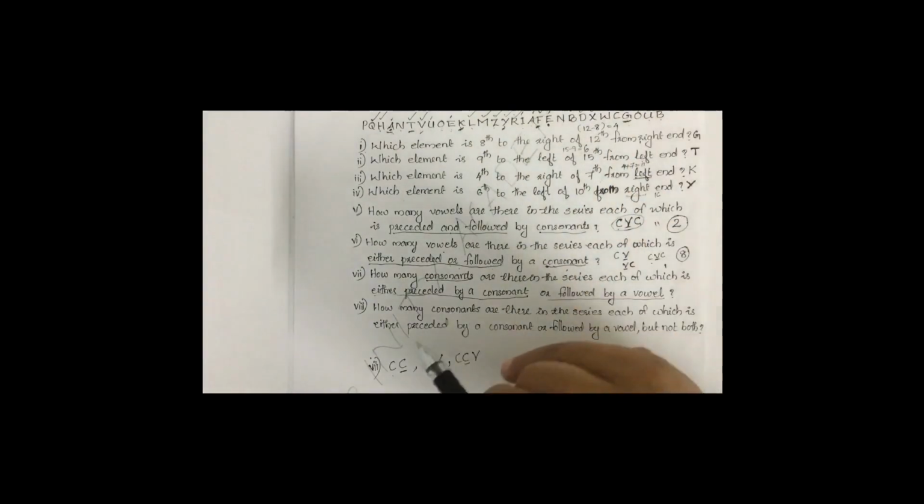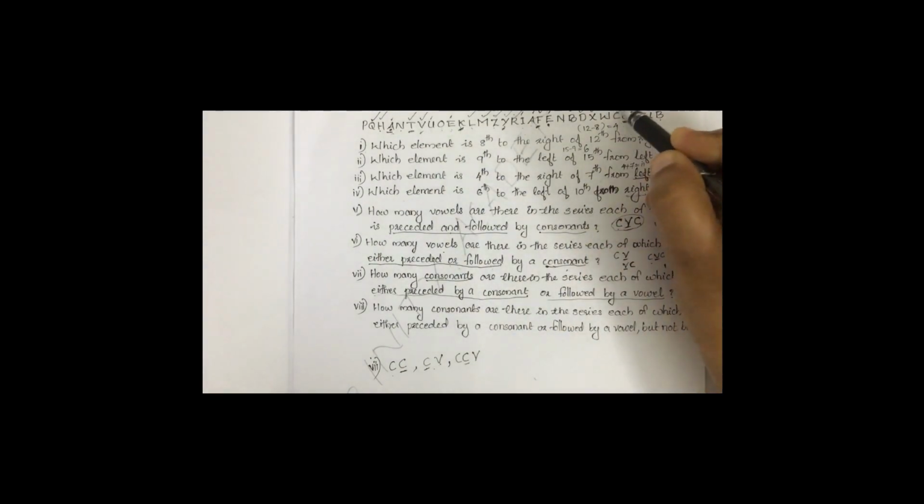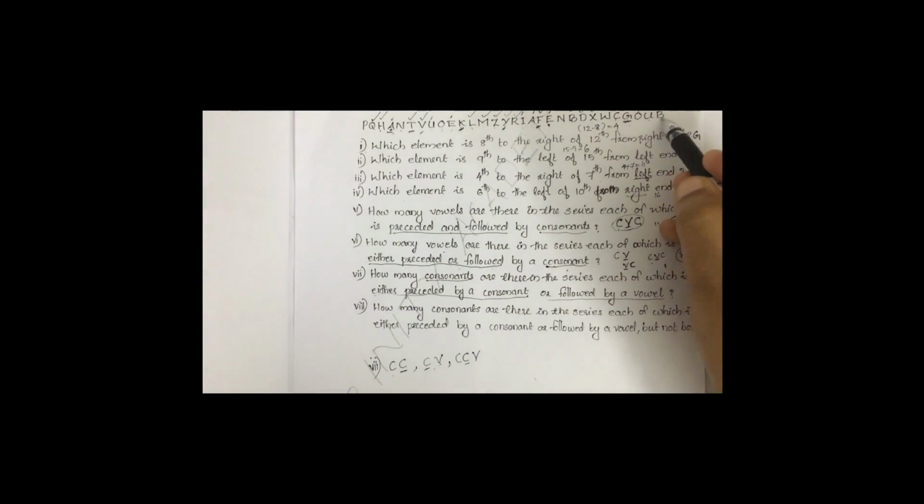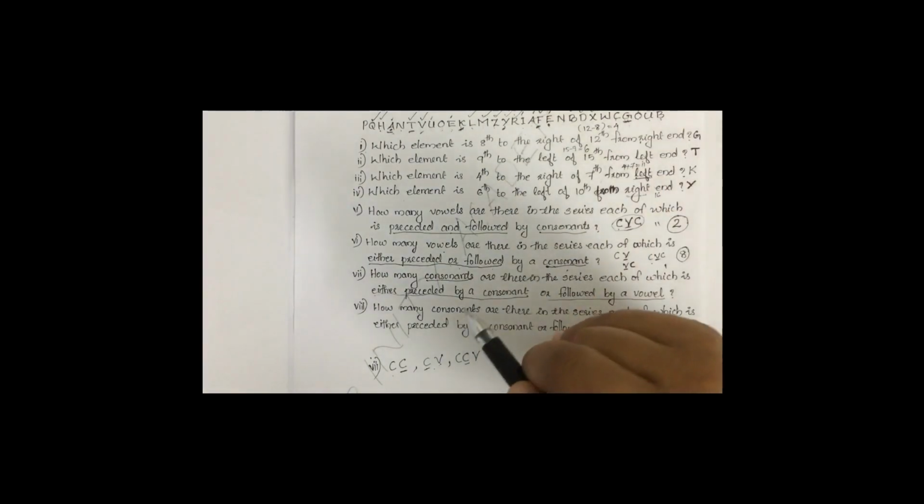X is preceded by consonant. W is preceded by consonant. C also preceded by consonant. And G satisfying both the conditions, preceded by consonant, followed by vowel. So G also selected. And next is B. B is not preceded by consonant and it is not followed by any element. So B is not selected.